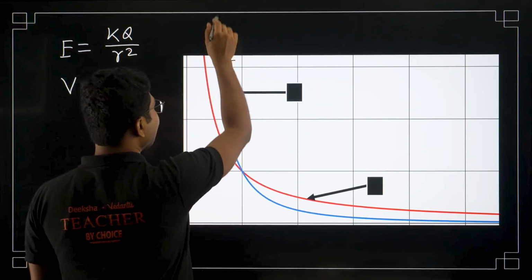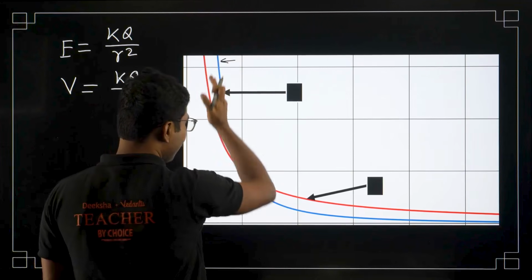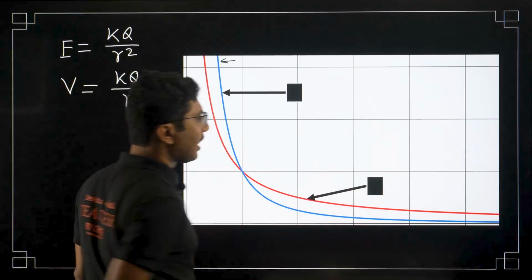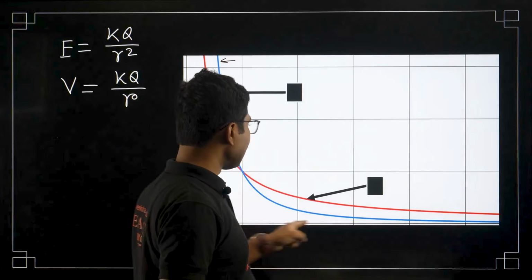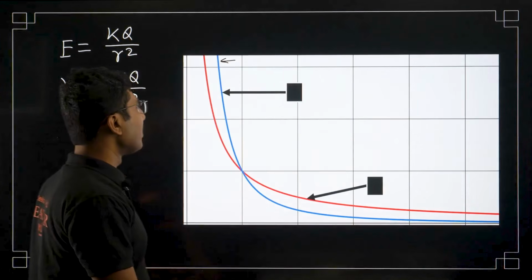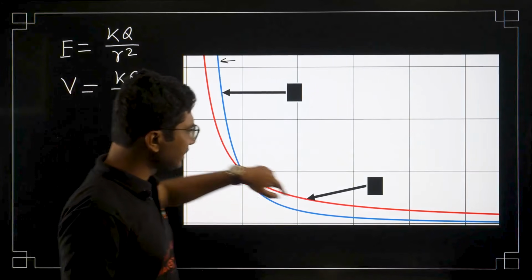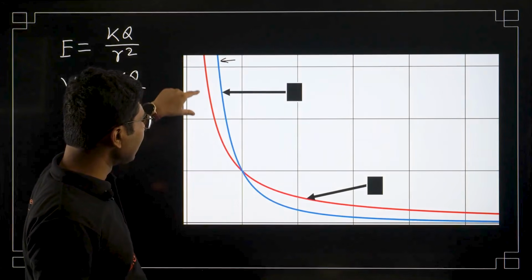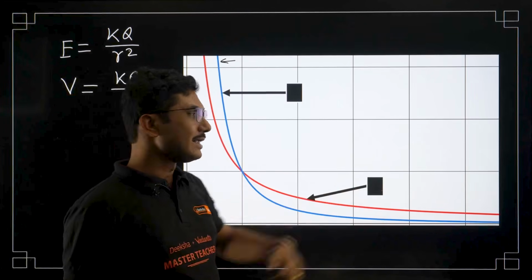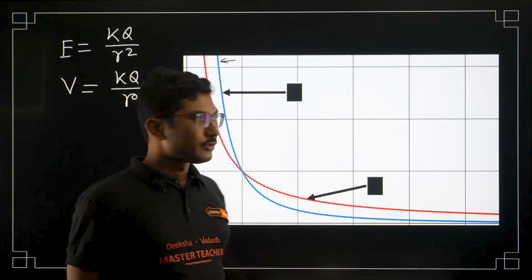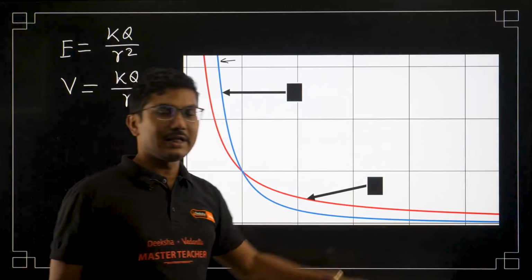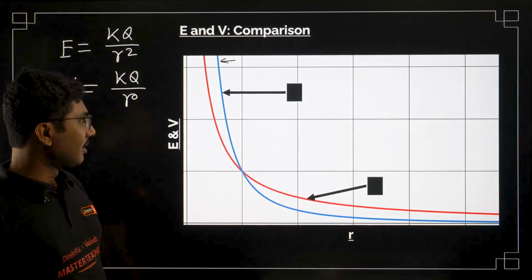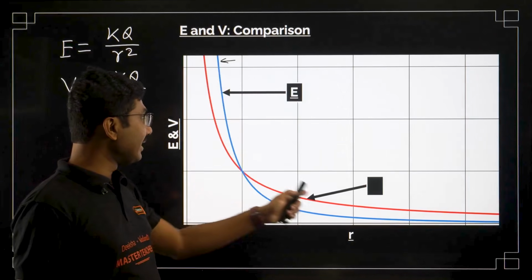The value is very high, it started at a very steep value and it falls very quickly and goes to 0. Okay, this is basically the 1 upon R square graph. Whereas this graph is also almost similar, but it is starting off slowly, and then it is also decreasing, but at a slower rate. So the red line is basically the electric potential, and the blue line is the electric field.